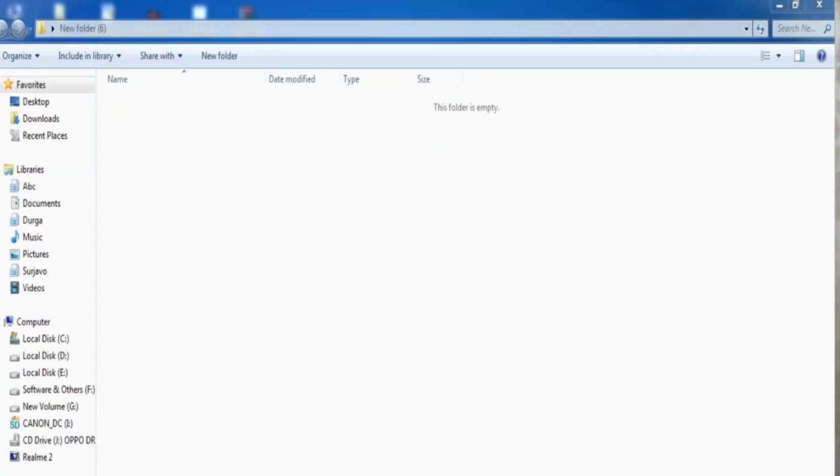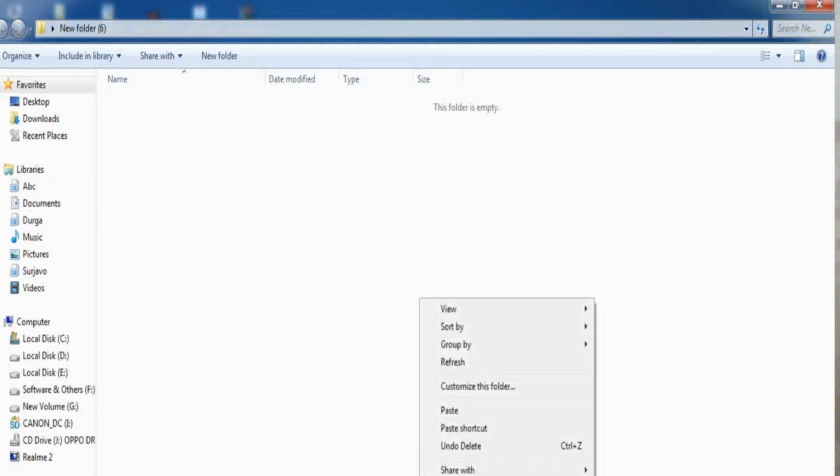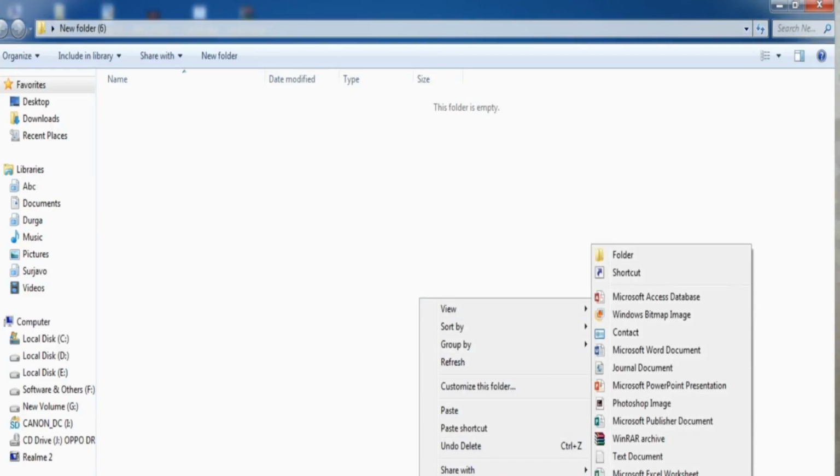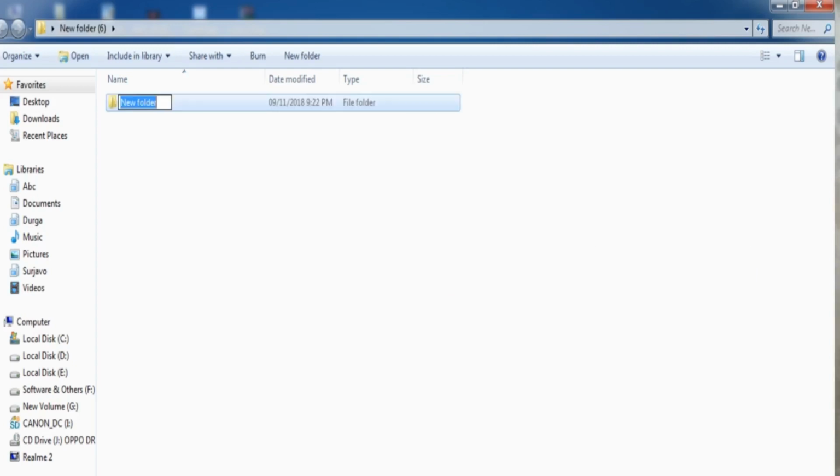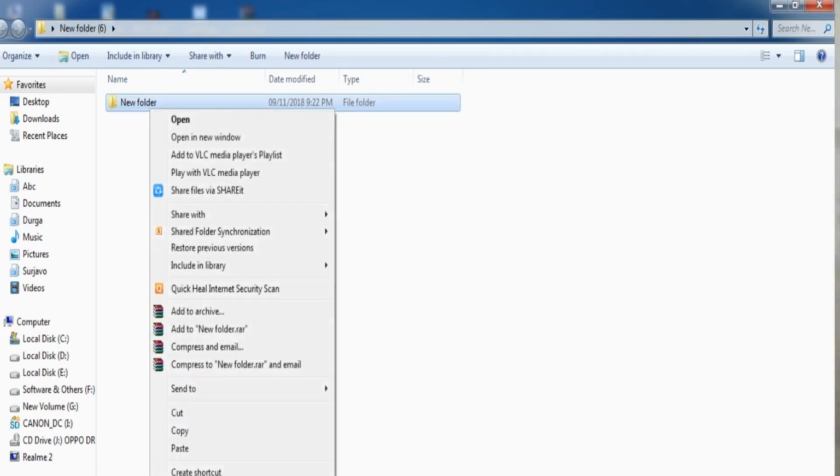To create a folder, you have to right click your mouse and a drop down menu comes. In the drop down menu, there is one option called New and an arrow is there. Under the New option, you will see a Folder option. You have to single click on the Folder option, and on the desktop a New Folder comes. And if you want to change the name, you can change it.